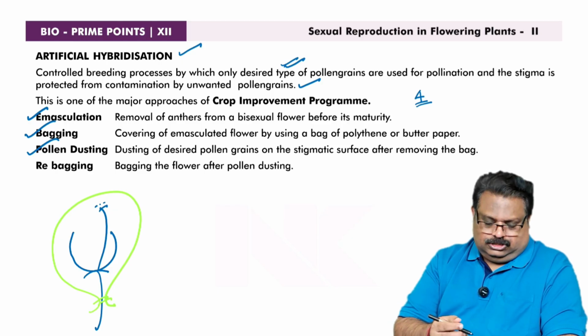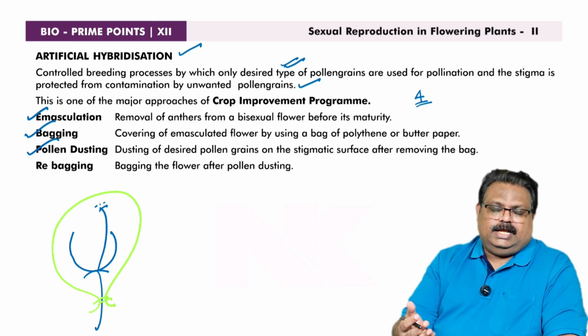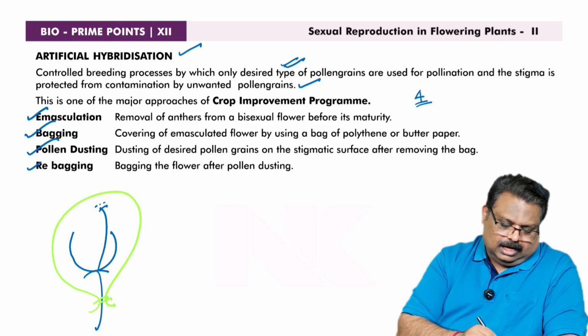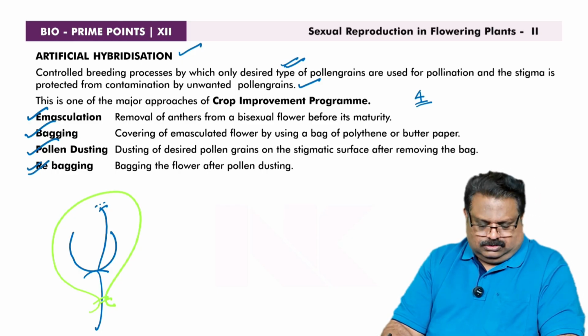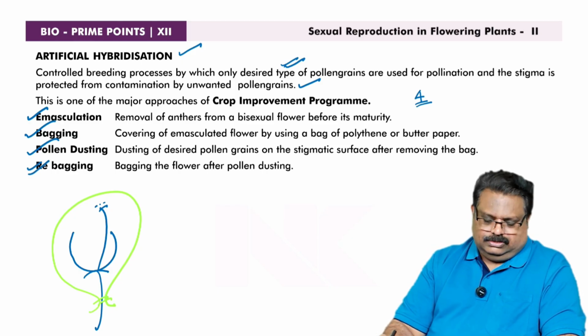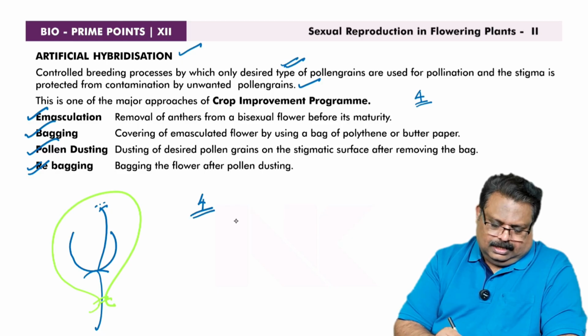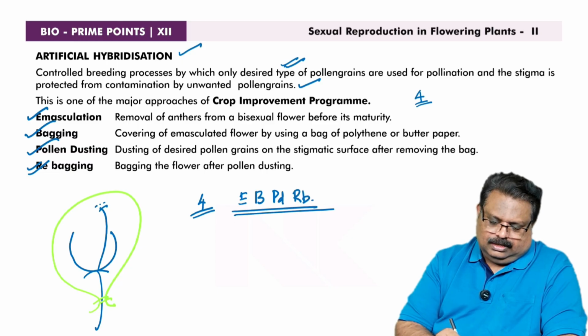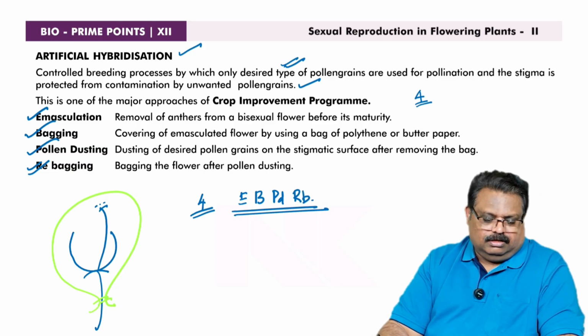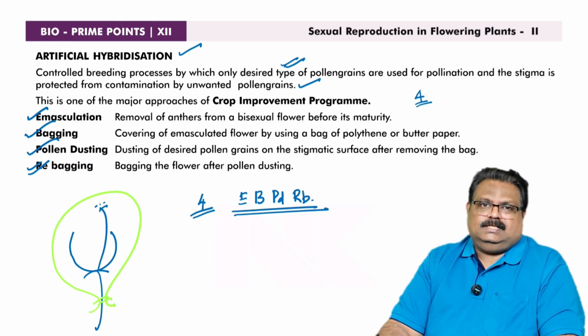And even after pollen dusting, in order to prevent further contamination from unwanted pollens, the flower can be again covered by a bag. The process is called rebagging. So 4 important steps are there: emasculation, bagging, pollen dusting, and rebagging. Okay, these are the basic steps involved in the process of artificial hybridization.